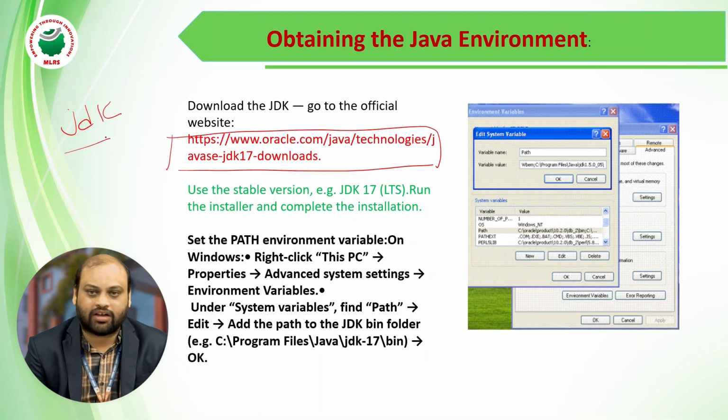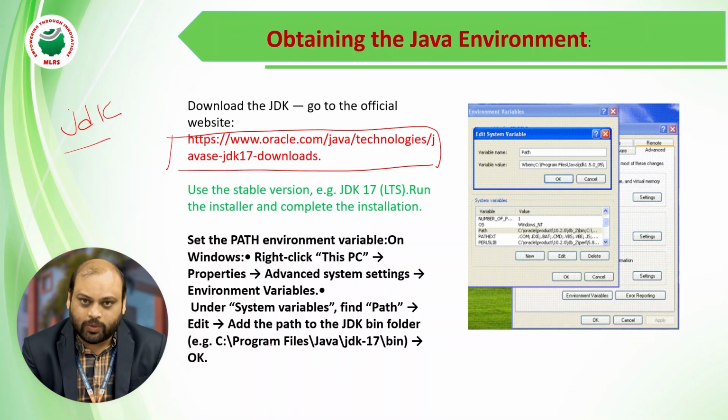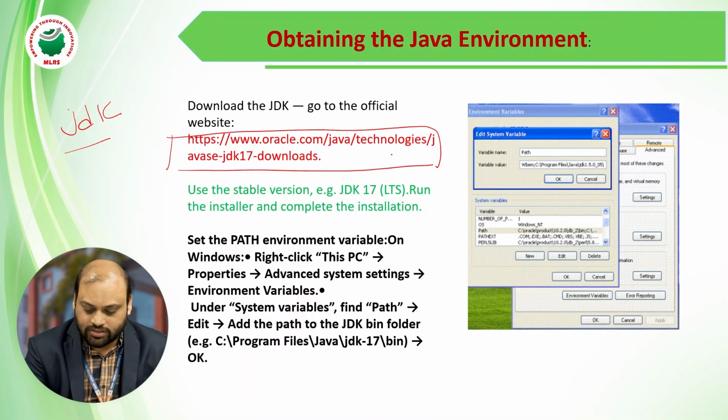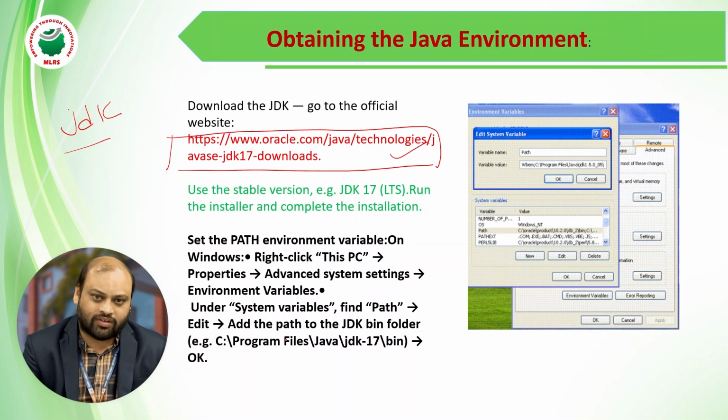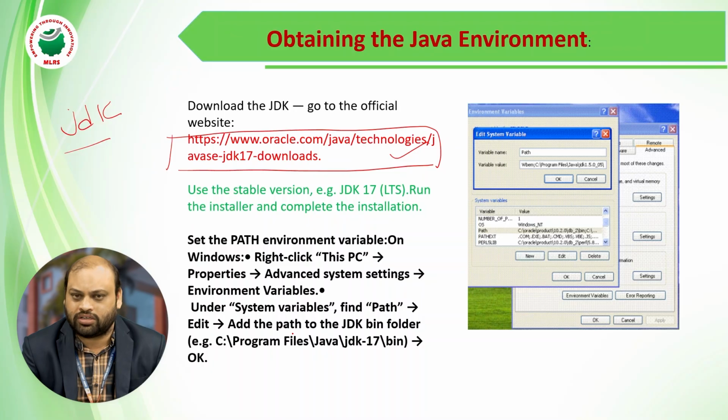JDK means Java Development Kit, which provides the set of tools and libraries used to develop Java applications. If I want to develop Java applications, then I need to install the JDK in my system. The JDK is available on this site. There are many versions; presently Java 25 is out, but the previous versions are also supported in your system.